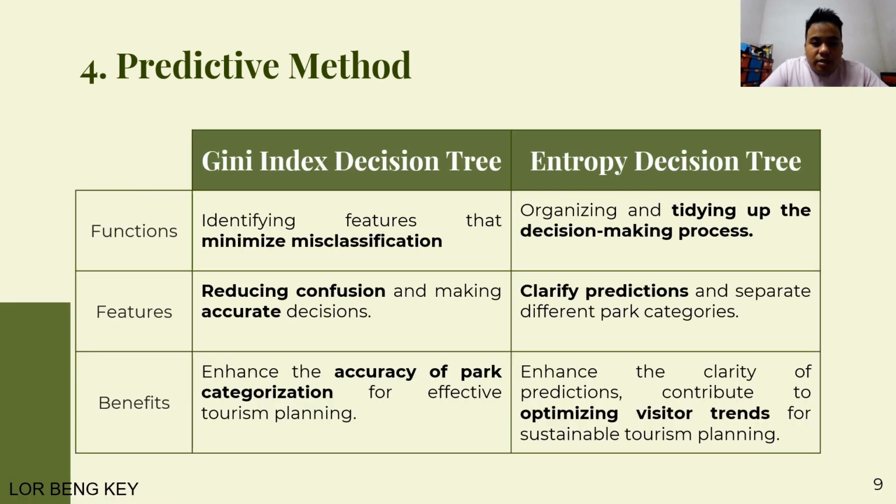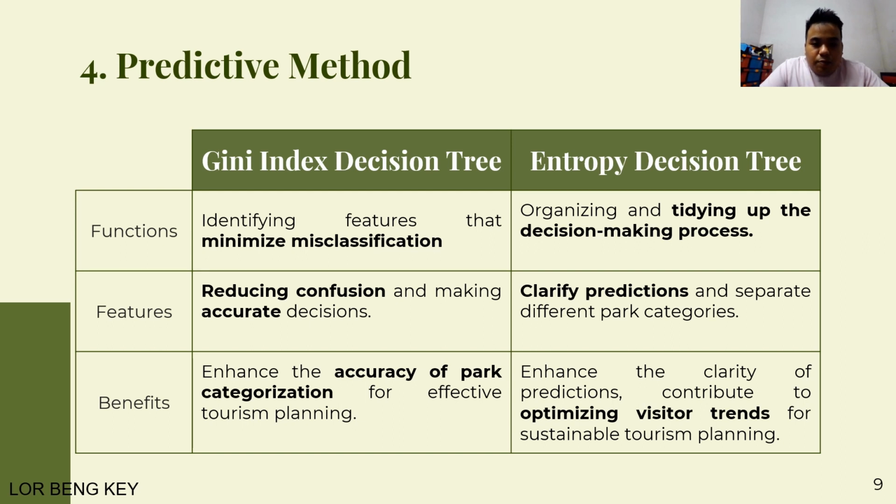Next, the Gini index decision tree. This helps us figure out how many visitors a park might get by focusing on features that reduce mistakes. This means we can make accurate decisions and make sure we are putting parks in the right category, so we can plan tourism better by making things less confusing.